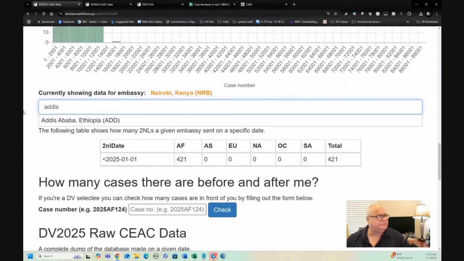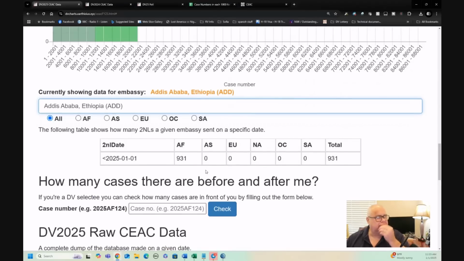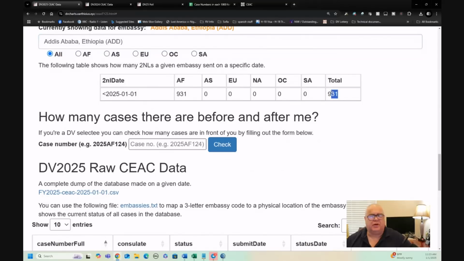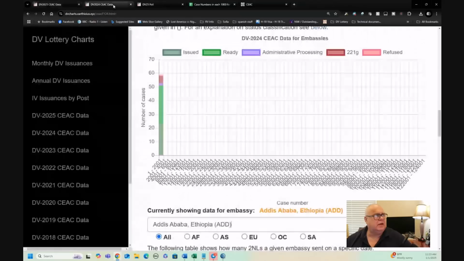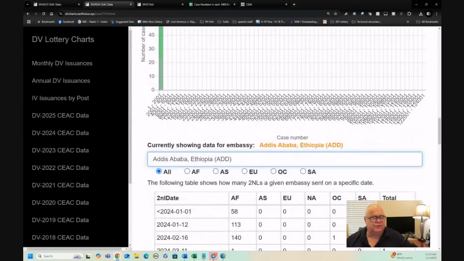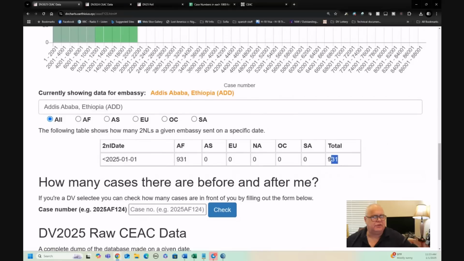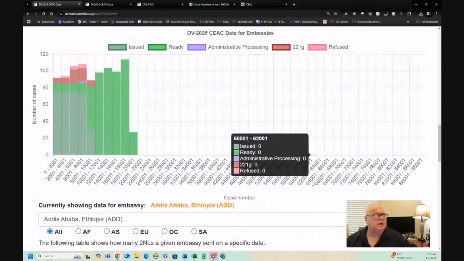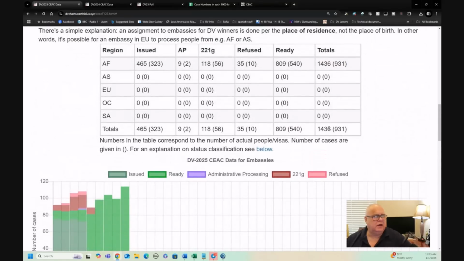Addis. Addis has become a superstar. They got 931. Now remember, at this time last year, they had 58 cases scheduled. So far this year, they've scheduled 931. That's 1,436 people.